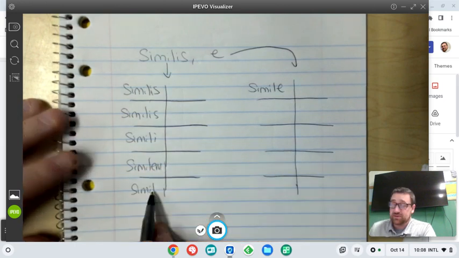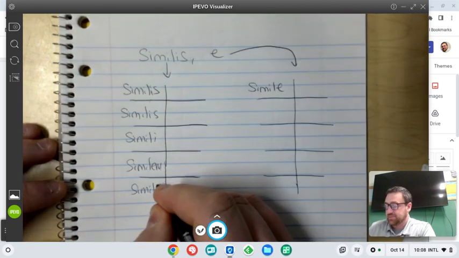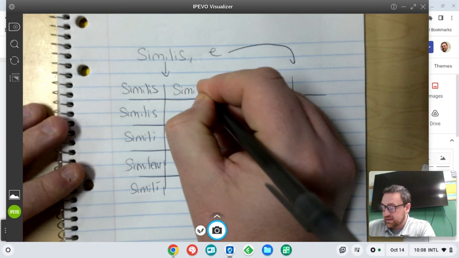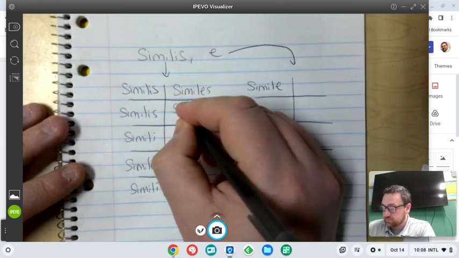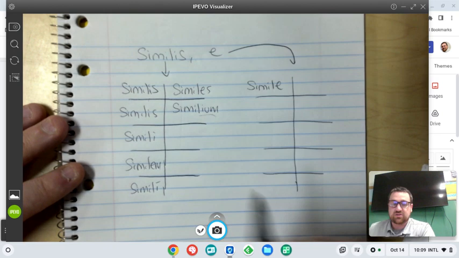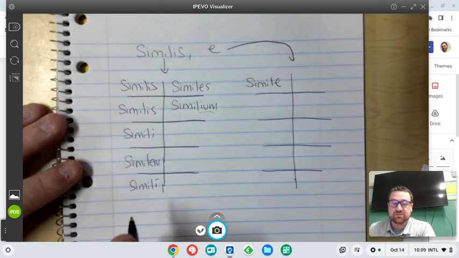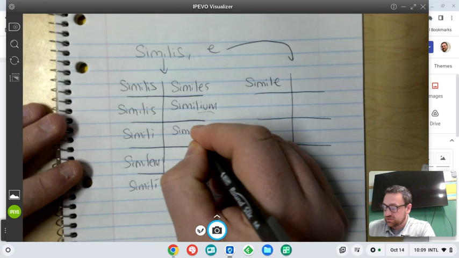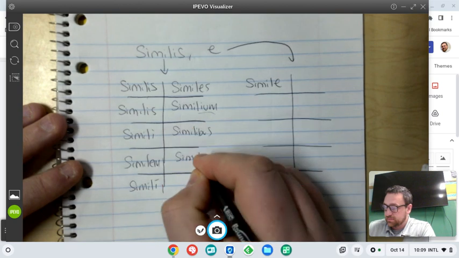Simile would be simili, but it's an I stem. Simili, similes, similium, because of the I stem nature of adjectives. Similibus, similem, similibus.